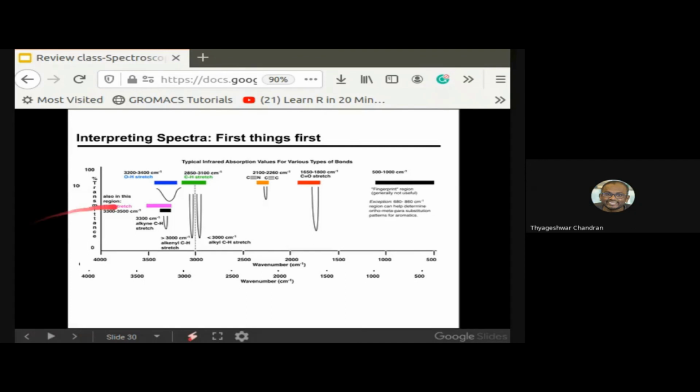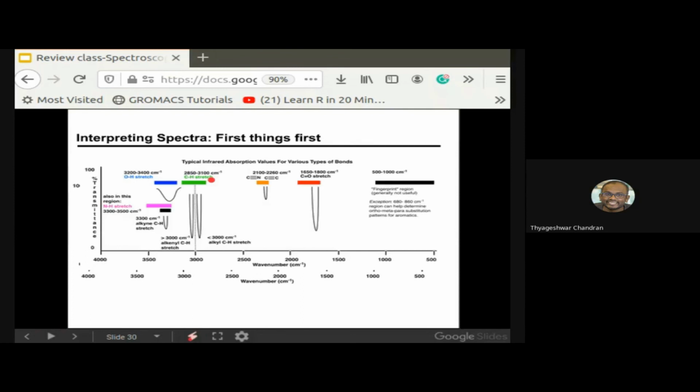I'm talking about this particular one, and alkane CH, which is below 3000. So you can use this border to have a kind of demarcation between alkenes and alkanes. Alkenes will have an absorption peak, or we can call it a transmission peak, around 3000 cm⁻¹. If it is below 3000, you can attribute it to the alkane.